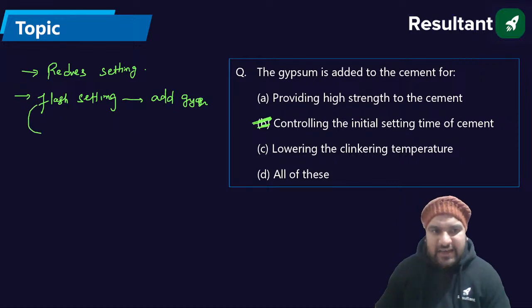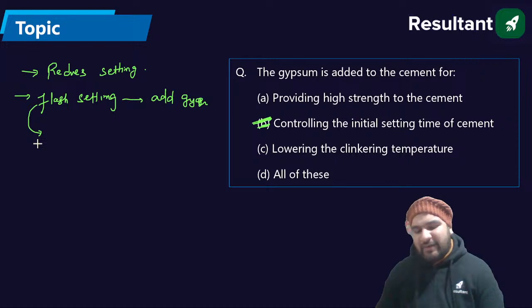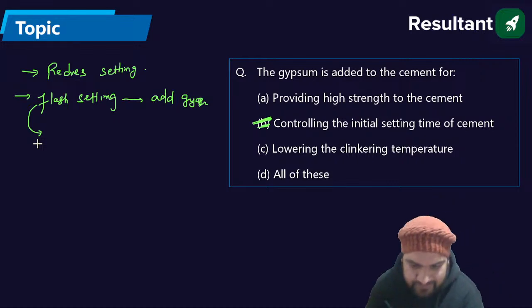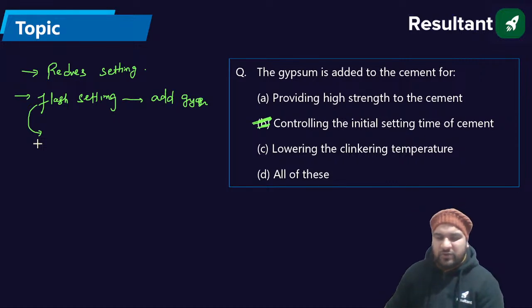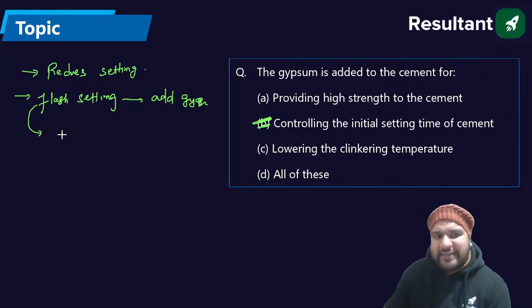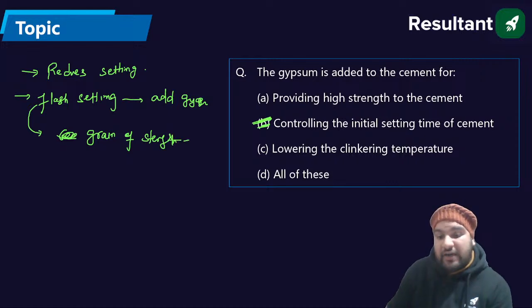How is flash setting caused? Guys, flash setting is caused by what? Reduce initial setting time? No, not reduce. Gypsum increases the initial setting time. It is a decelerator, not an accelerator. Santosh, correct yourself. Flash setting is actually the gain of strength without the release of heat of hydration.